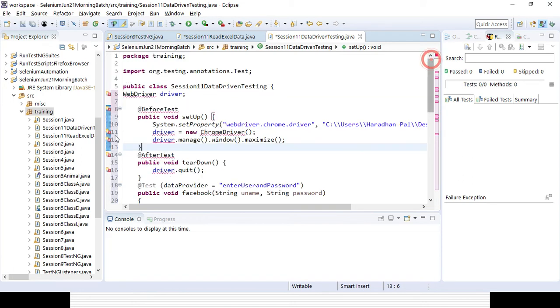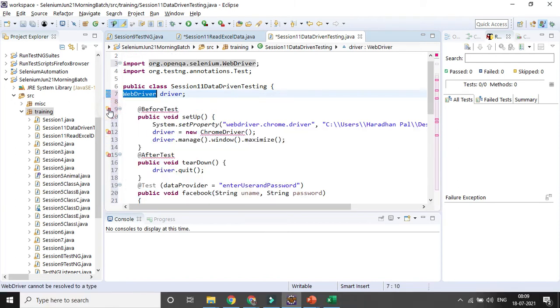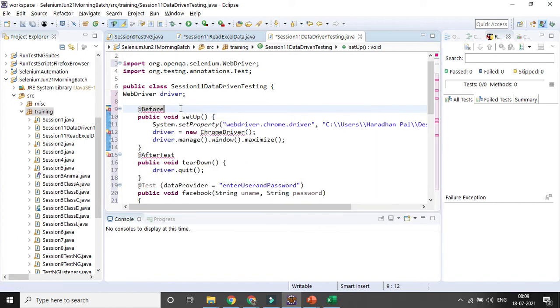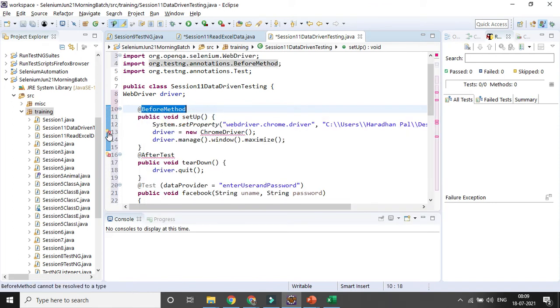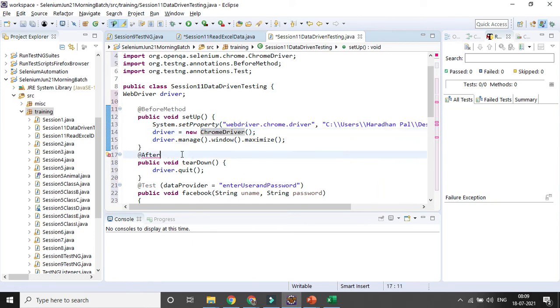So we can import all the things. First we will import WebDriver. We will import BeforeTest, or we can also change it to BeforeMethod, so that it goes for every method level instead of test level. So every method it will call instead of test only. So I will click on import for the Chrome driver. Here also I can use AfterMethod, so at the method level it will call. So every time your driver will be closing for every data combination.